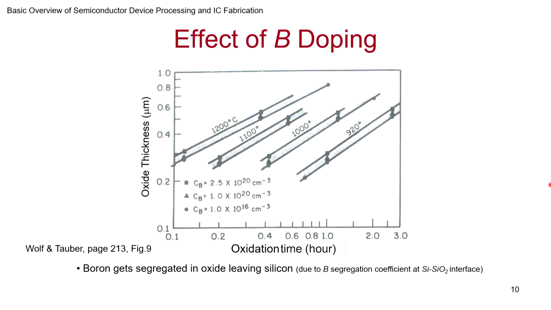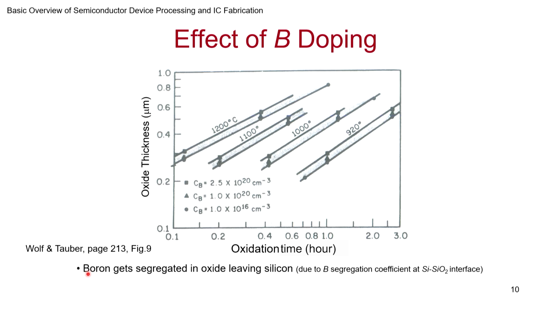Why is this happening? Boron gets segregated. This is an important point. We talked about segregation coefficient in terms of doping during the growth of silicon from a silicon melt, right? So similarly, in any transformation from silicon to silicon dioxide, when it is formed, the impurities or the dopants that are present in the silicon can get accommodated in the new material that is formed, or they can be rejected.